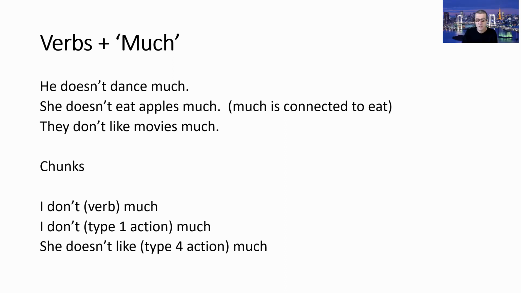She doesn't like, and you can have a type 4 action here, much. A type 4 action is one with ing, so she doesn't like playing football much. She doesn't like playing volleyball much. She doesn't like watching movies much. Okay, that's much and many.